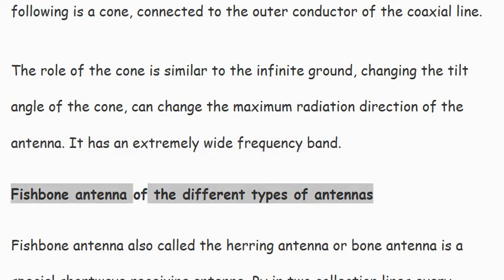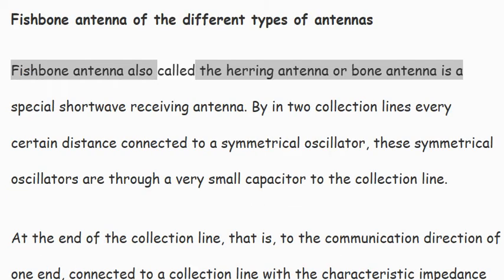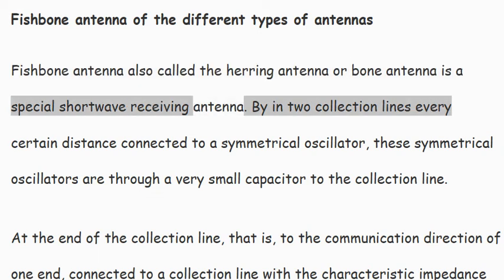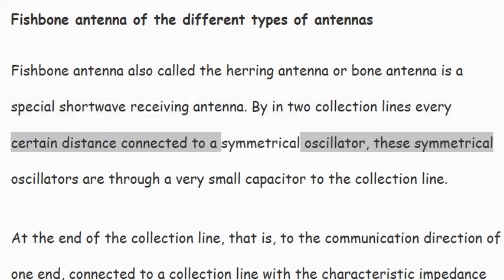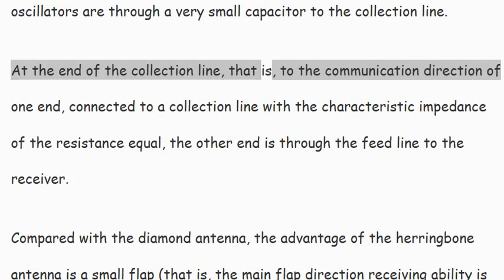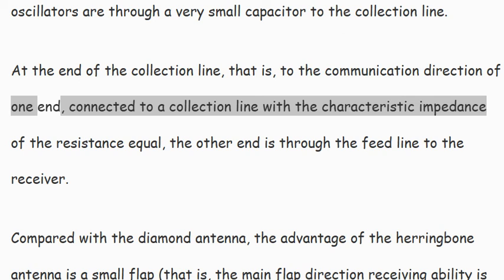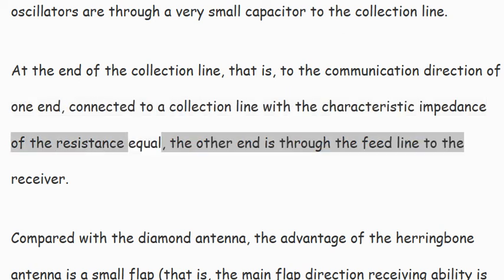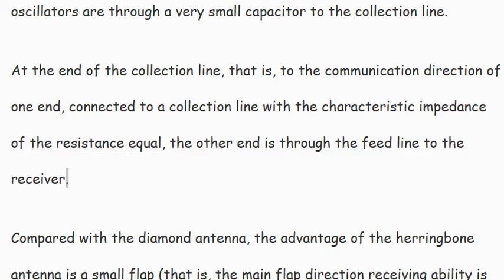Fishbone antenna of the different types of antennas. Fishbone antenna, also called the herringbone antenna or bone antenna, is a special shortwave receiving antenna. A symmetrical oscillator is connected to the collection line at certain distances, through a very small capacitor. At the end of the collection line, that is, the end toward the communication direction, a resistance equal to the characteristic impedance of the collection line is connected, and the other end is connected through the feed line to the receiver.